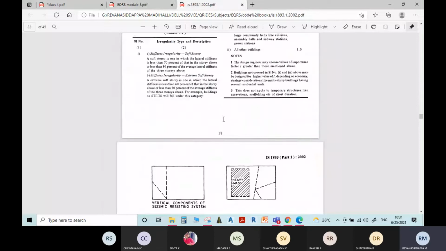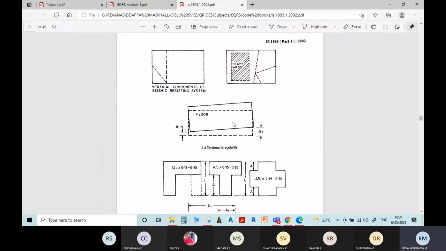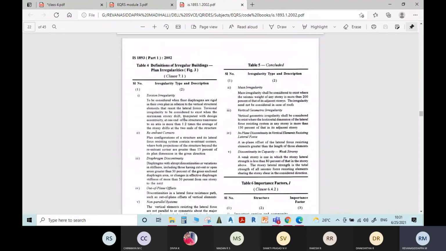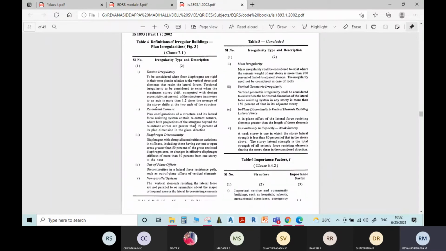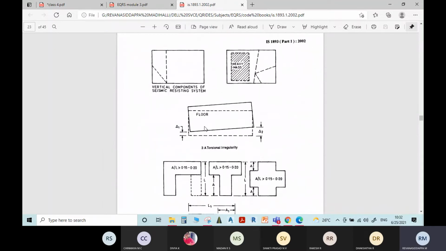Write the headline as plan irregularity. You try to write these. Here you can see in table number 4, all the plan irregularities are given: torsional irregularity, re-entrant corners, diaphragm discontinuity, out of plane offsets, non-parallel systems. These are all the plan irregularities. You write these diagrams for 3 minutes.